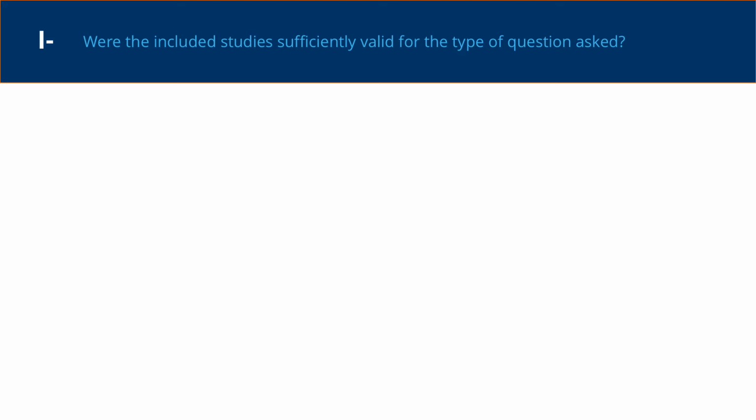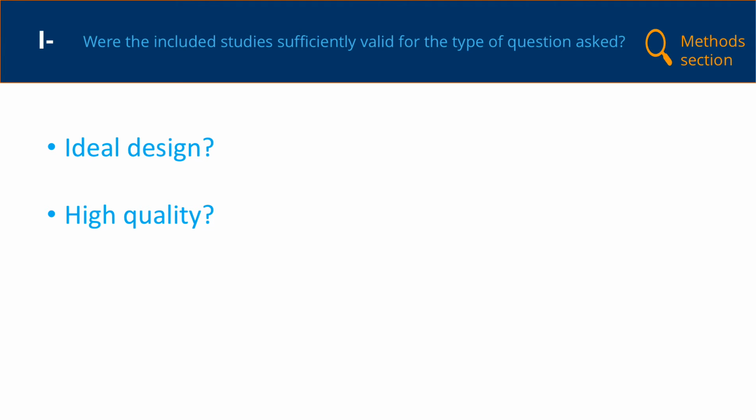To answer the I, include, item of the FAITH checklist, we need to consider whether the review only included studies sufficiently valid for the type of question the review asks. To do this, we need to think about 2 things. The first is the design of the studies included in the review, and the second is whether only high-quality studies of that design were included. You should find this information in the methods section. Systematic reviews that are based on high-quality studies of the best design, when all other parts of the review are also done well, provide the most reliable and robust evidence.